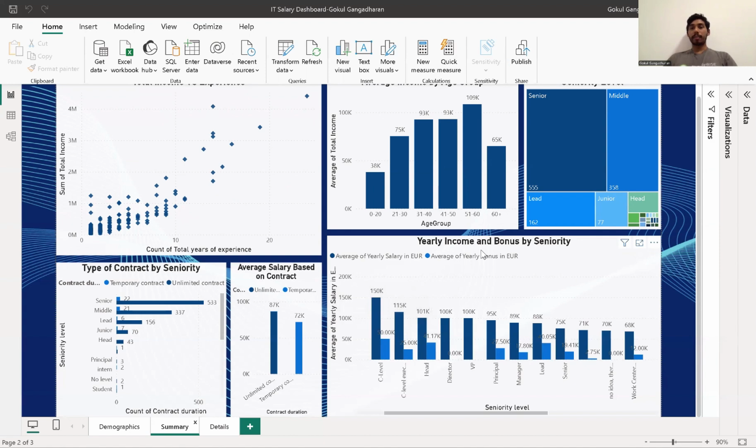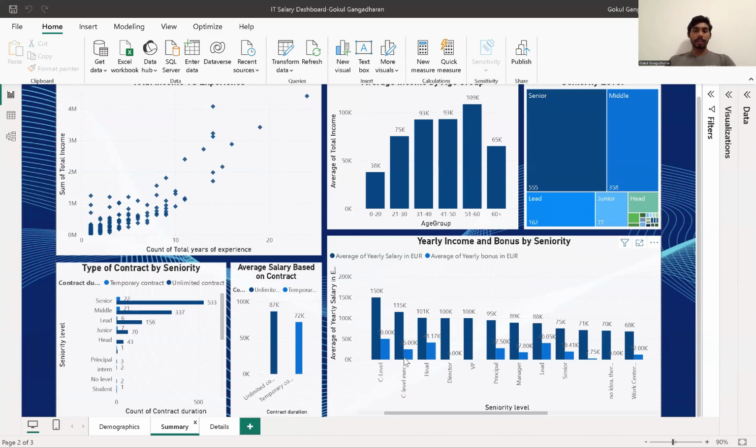So when it comes to yearly income and the bonus earned by people based on seniority, the C-level employees, that is C-suite managers like the CEOs, CFOs and CTOs. Here in this case, it should be CTOs. The CTOs earn the most yearly income and bonus. Their average income is around 150,000. These are all in euros, by the way. Sorry, how much is it? It's 150,000 euros per year on average, and their bonus is around 10,000.